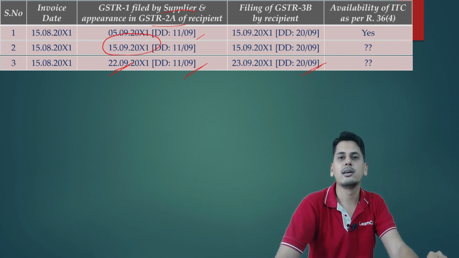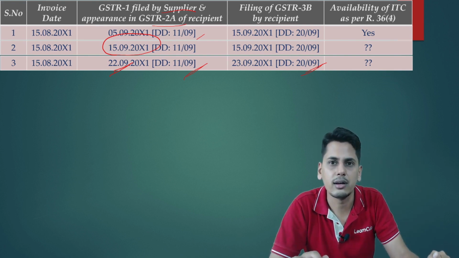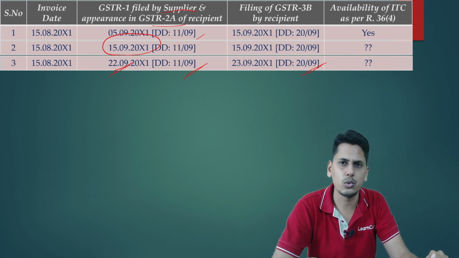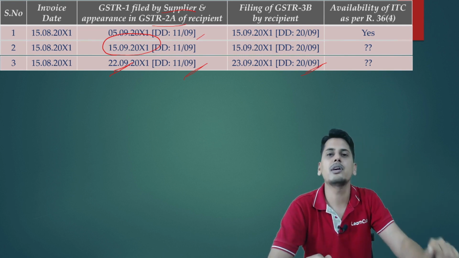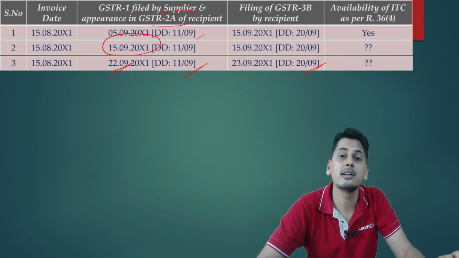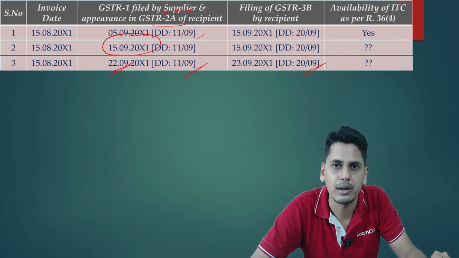So therefore I am waiting. Let it come in my GSTR 2A. The moment it comes in my GSTR 2A, thereafter I will file this. I am following up with my supplier. Are you filing? He said just wait for a day. One day, and he has extended it. He is going to file it on 22nd of September.